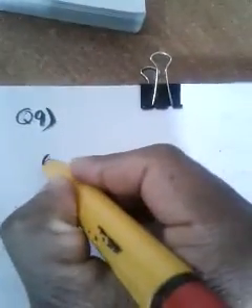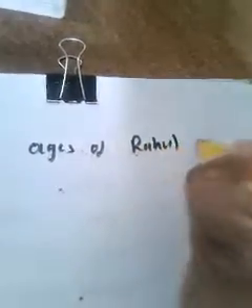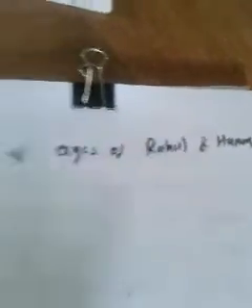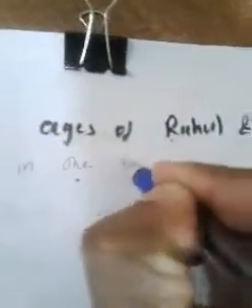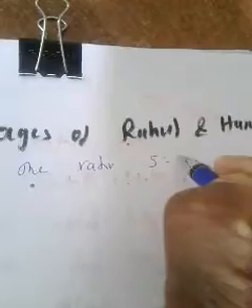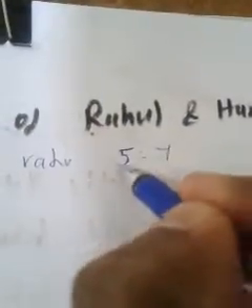Okay. So in the question, when we read the first line itself, we can write something in the solution part. What is given? Ratio of ages of Rahul and Harun are in the ratio 5:7 is given.